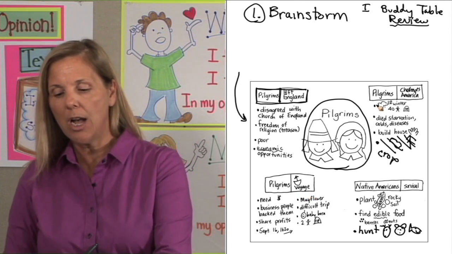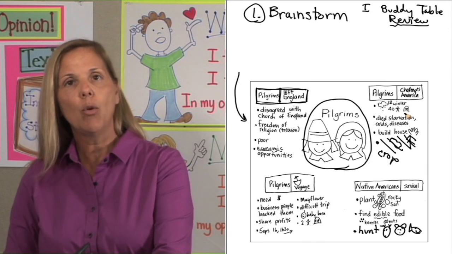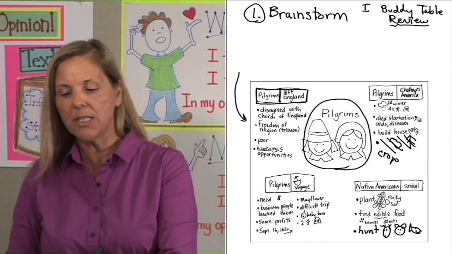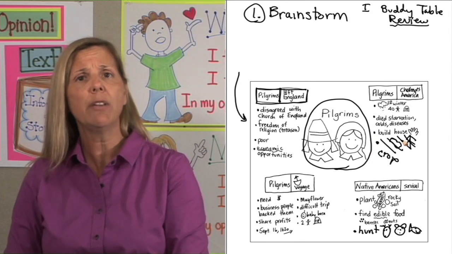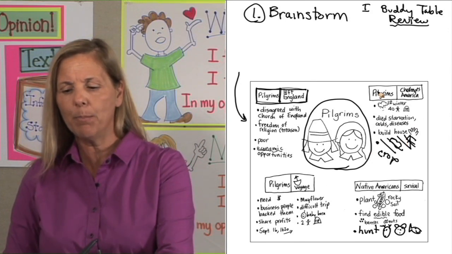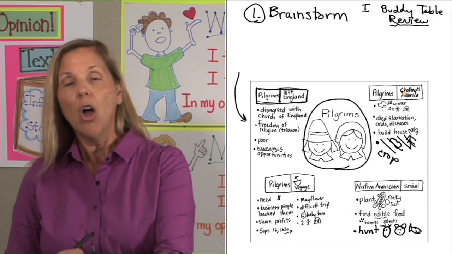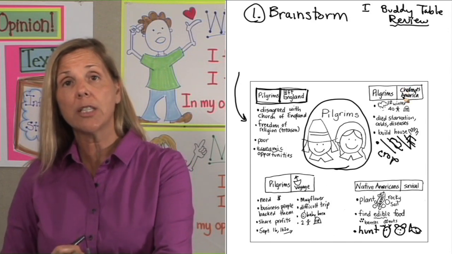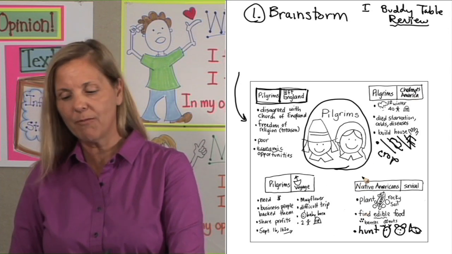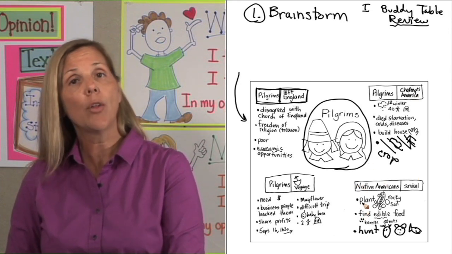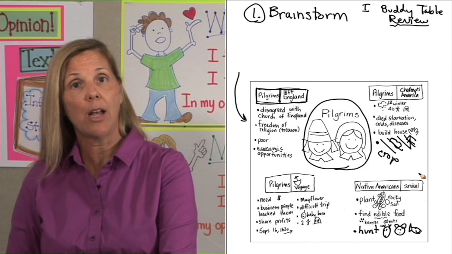We went up to the top here where we looked at how many of them died and suffered from diseases, had to build their houses by hand, had to clear fields before even building their crops. Who is this about? Pilgrims. And what is it? All the different challenges they had in America. Then on the bottom, who or what was this information about? Native Americans and all the different ways they helped the Pilgrims survive.